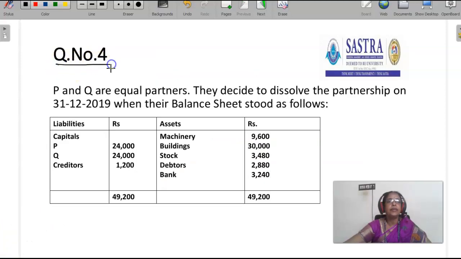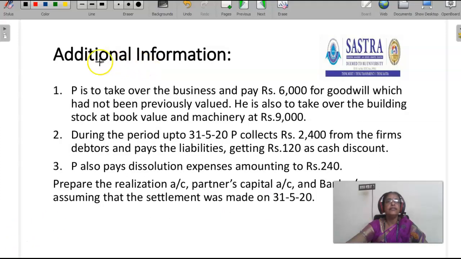Next we will see question number 4. P and Q are equal partners. They decide to dissolve the partnership on 31st December 2019 when their balance sheet stood as follows. Capital: P 24,000, Q 24,000, creditors 1,200, machinery 9,600, building 30,000, stock 3,480, debtors 2,880, bank 3,240. Total of the balance sheet is 49,200 rupees.